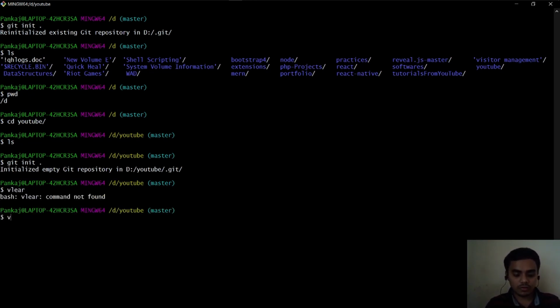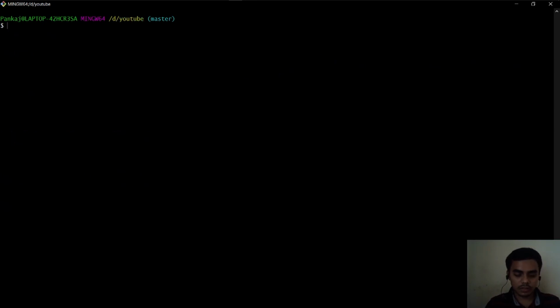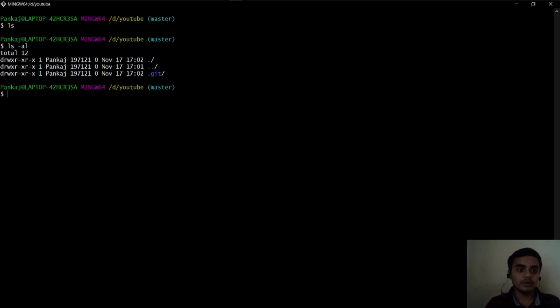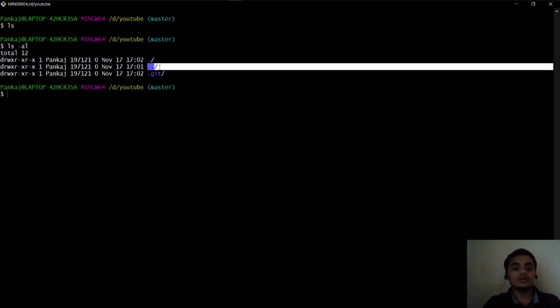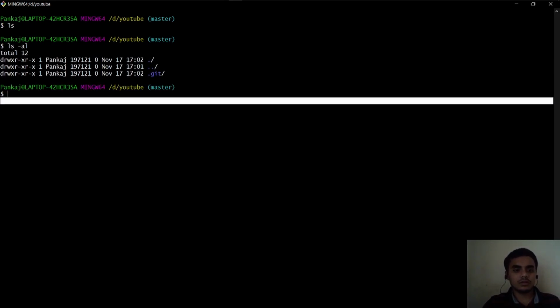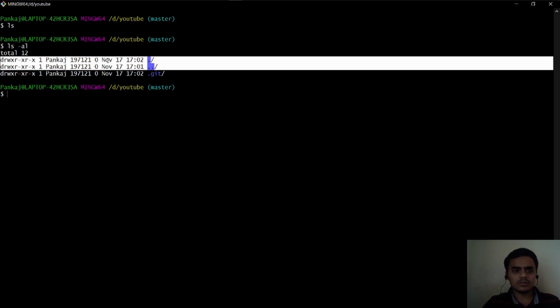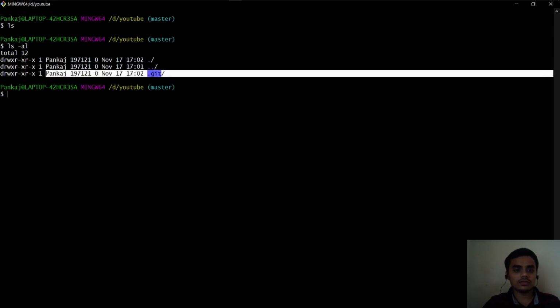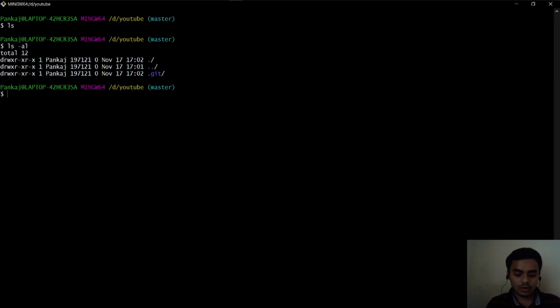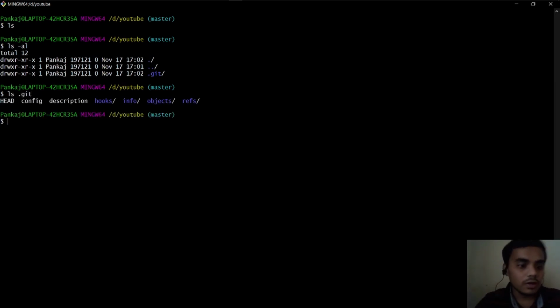If you see the directory structure now, it's empty, but there are some hidden files here. I think these are system files, and this is the git folder. Now if we go in this folder, there are some folders: hooks, info, objects.